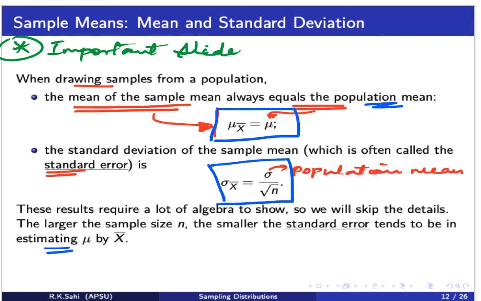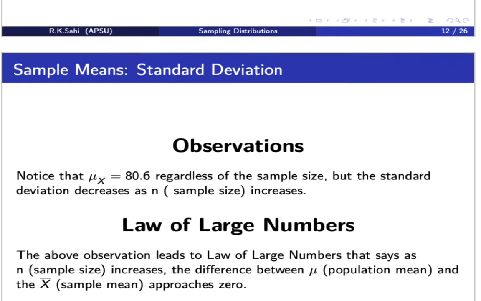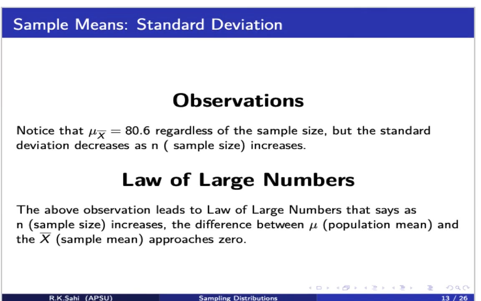So the observations which I just talked about: when you see this term mu with the subscript x bar, this is called the mean of the sample mean.